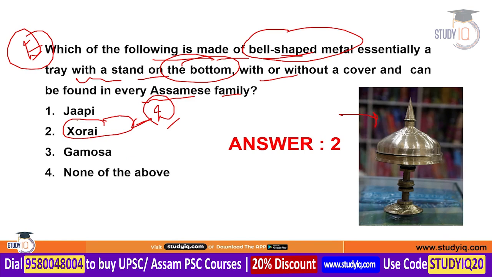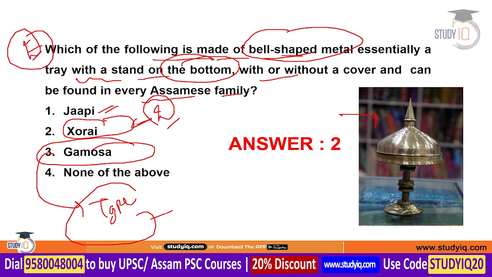Xorai, Gamosa, Japi, these were all frequently in the news due to the parliamentary election. And these were regularly used to highlight the culture of Assam particularly. Third one, that is Gamosa. It is a type of shawl which is used by the artisans of Assam and formed frequently. It can also be used sometimes as a towel in the Assamese family.